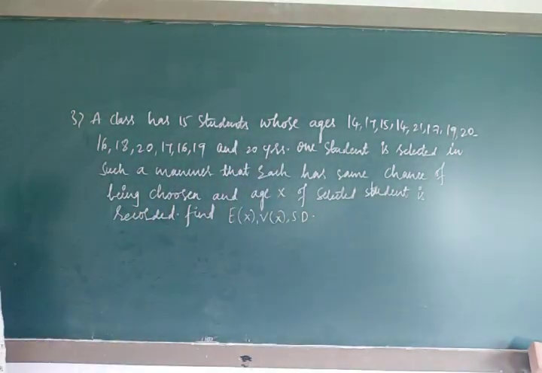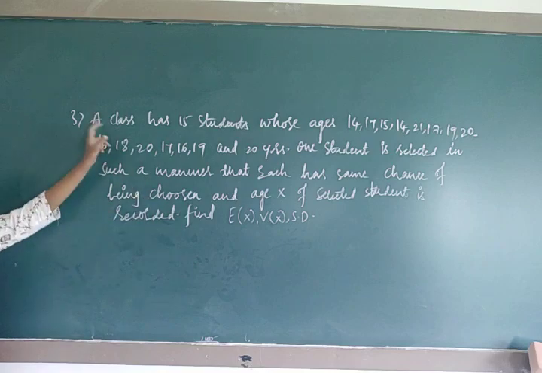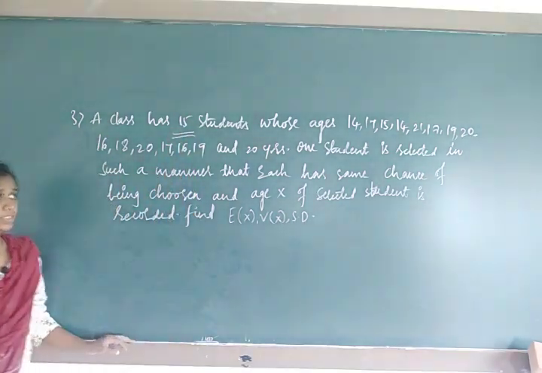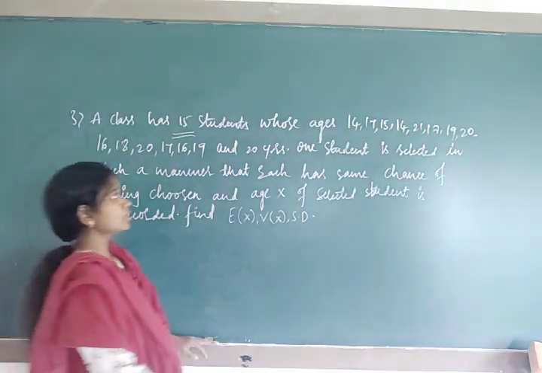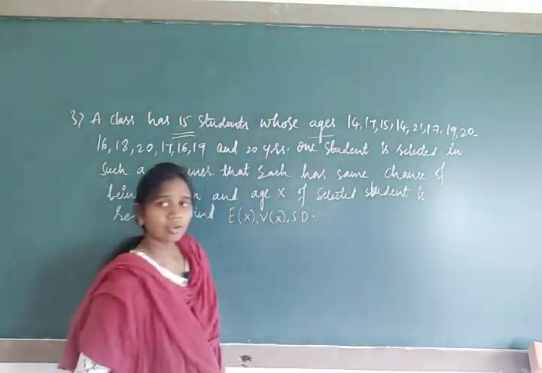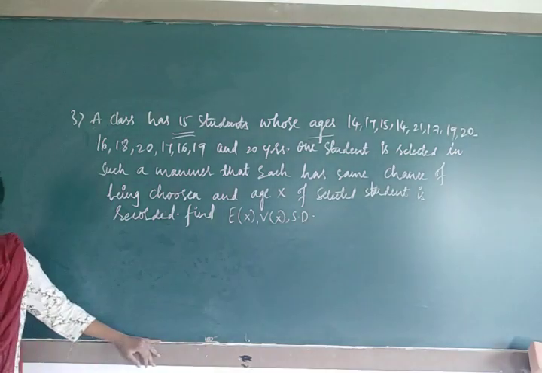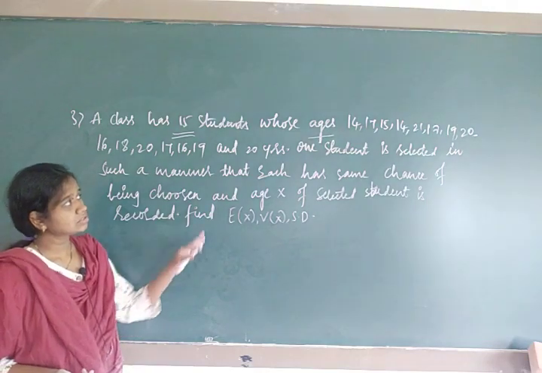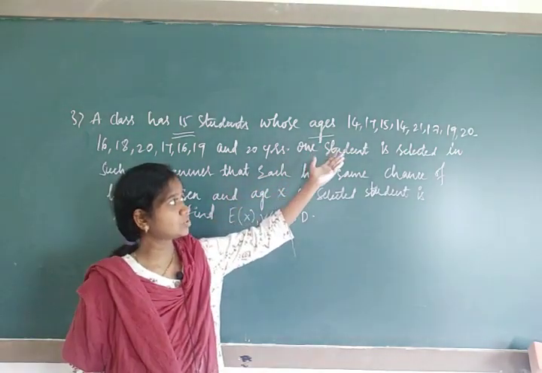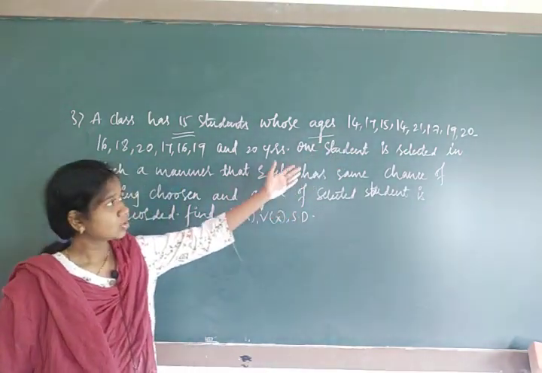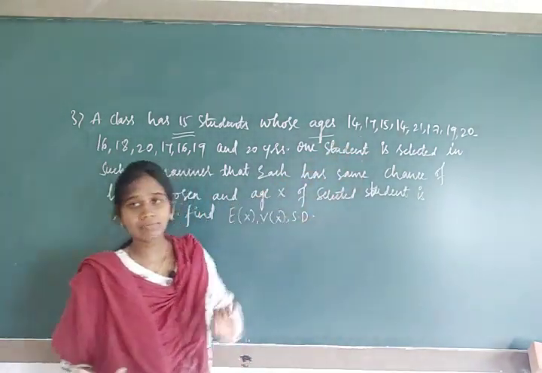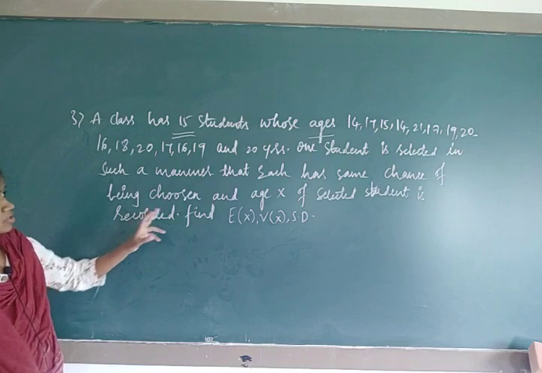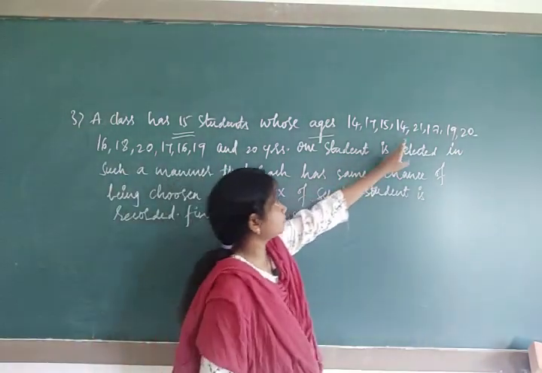One more question I have written on the board. A class has how many students? 15 students. And what is our data here? They have given age. One class is there, and in that class 15 students are there with some ages. What are the ages of the students? They have given 14 years old, 17 years old, 15 years. Totally you counted, all these students are 15. Up to 20 years they have given. In that, 21 also is coming. See here, this is 21.